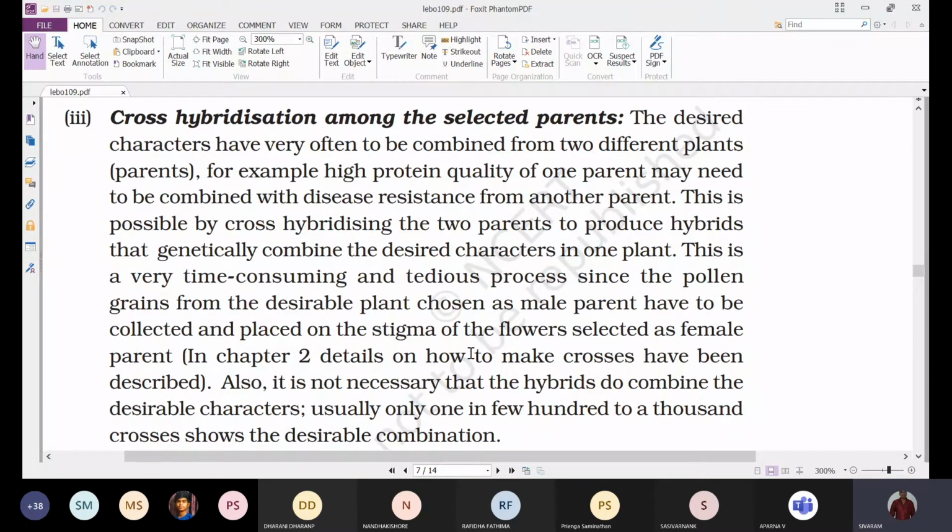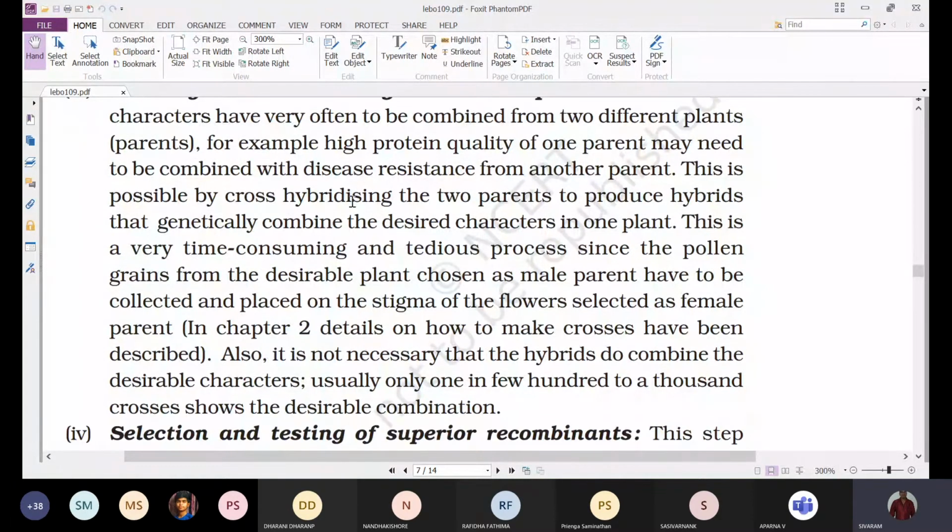As a result of hybridization, we get a hybrid, and these hybrids which show both the desirable characters are taken into consideration. So this is possible by cross hybridizing the two parents to produce hybrids that genetically combine the desired characters in one plant. So we can get those two desirable characters into one plant. We call it a hybrid.